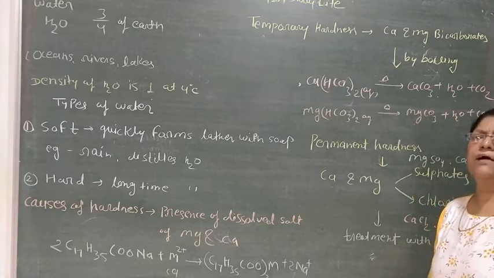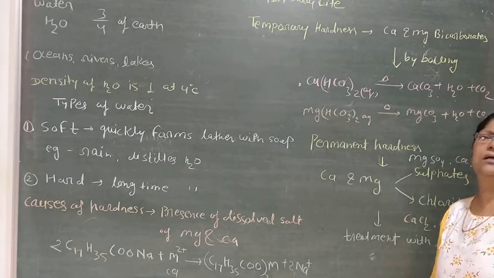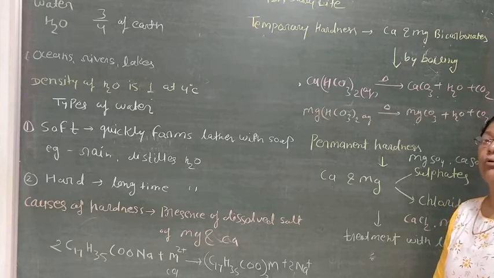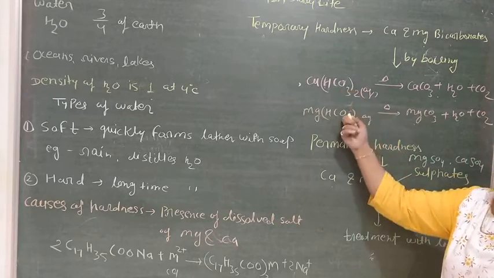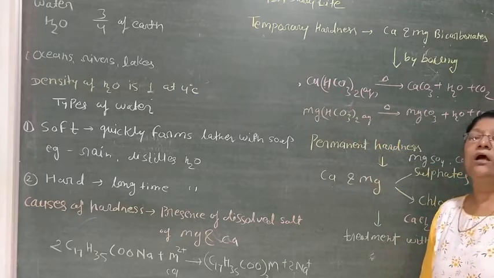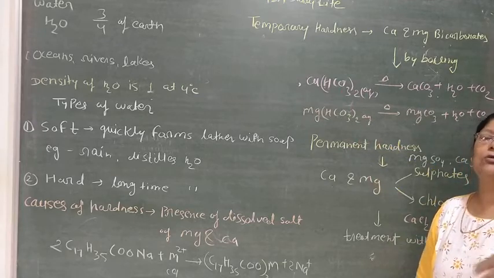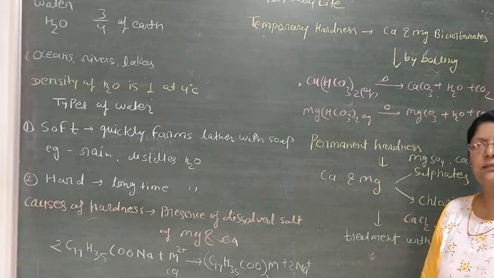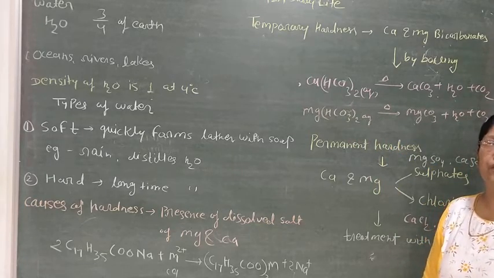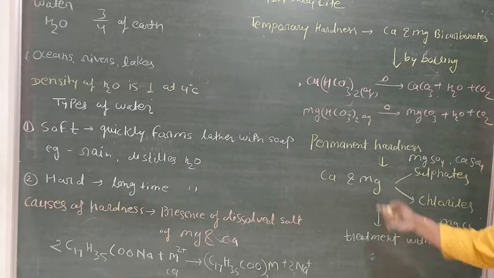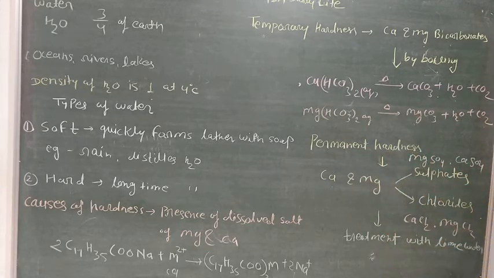In our city, so many houses have a bore, and the water we get from the bore is always hard because of the presence of these two things. That's why, when we drink it, it is better to boil it or pass it through the Fitkiri and such things. Then your water will be softened and it is easier for the digestion process. Now coming to the permanent hardness of water.